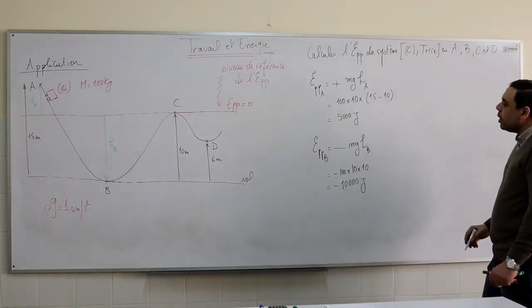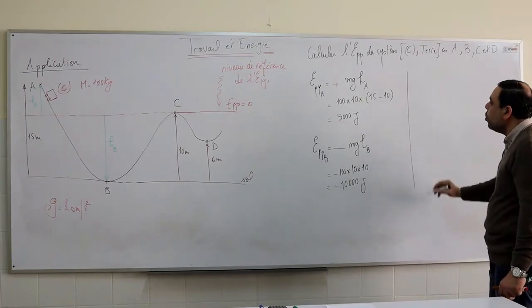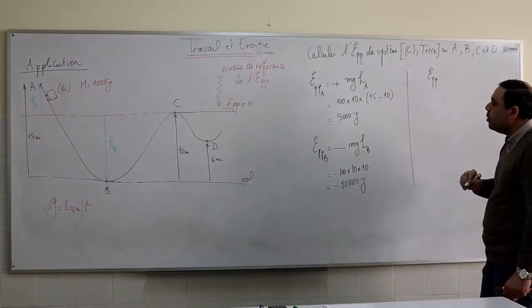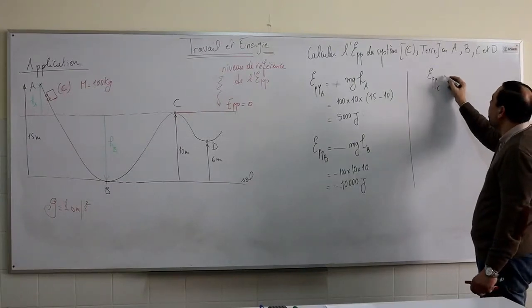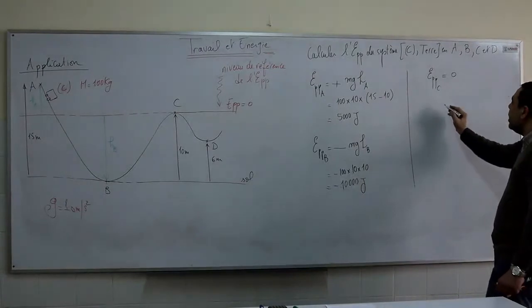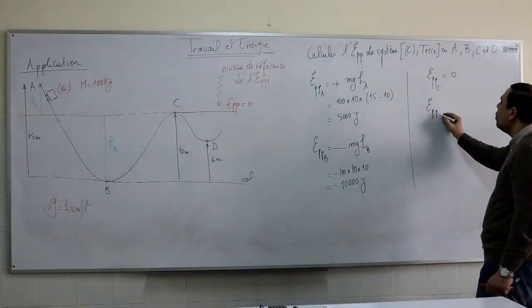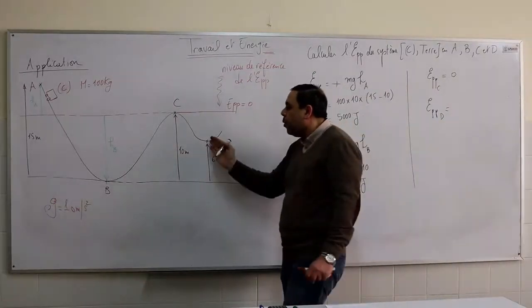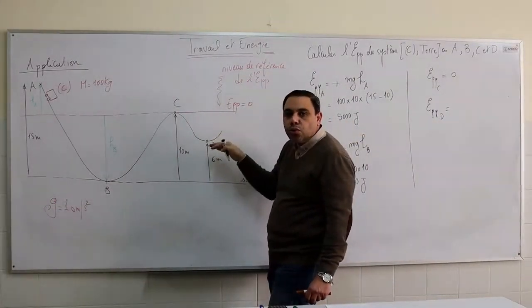Now for the gravitational potential energy at C. It is equal to 0, since C lies on the reference level of the gravitational potential energy. Now for the gravitational potential energy at D. D is below the reference level.